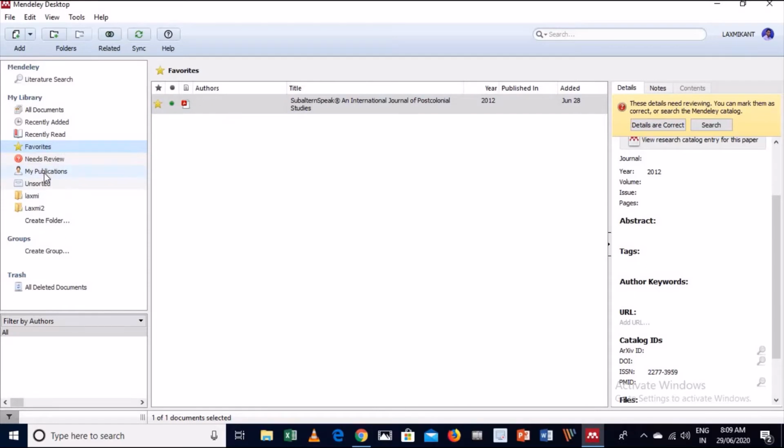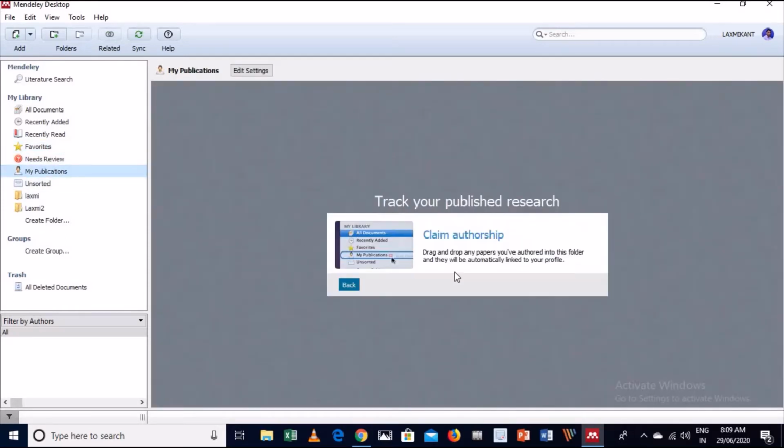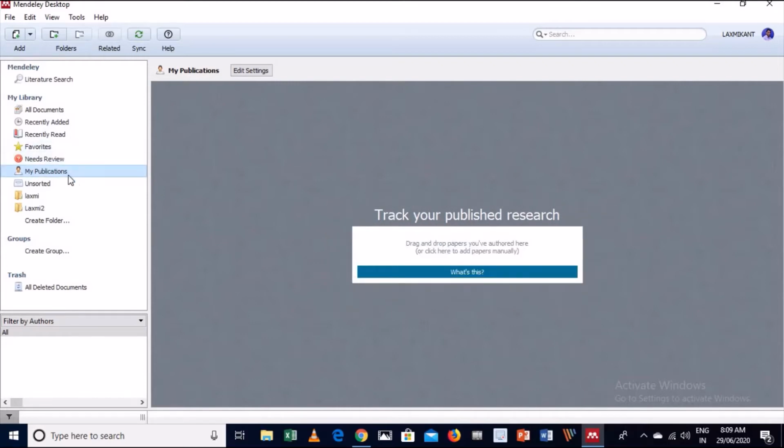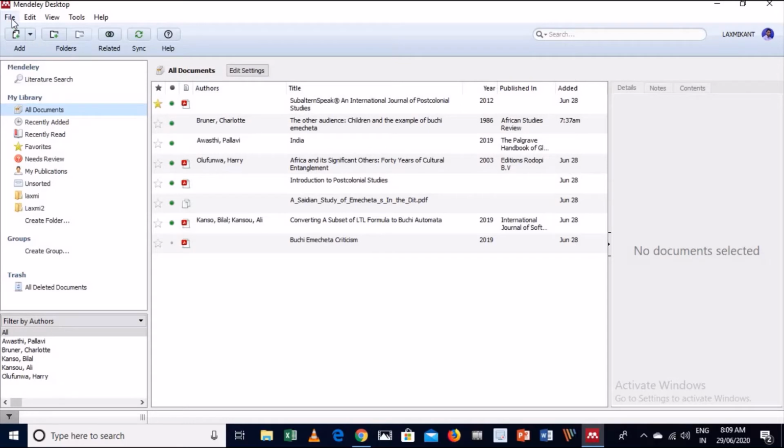Then you can go for publication. For example, you can add your publication here. If you want to add various publications which you have already published, you can add them in this section. You can also create groups, so we will see that later. Now come to the main page or the main file.